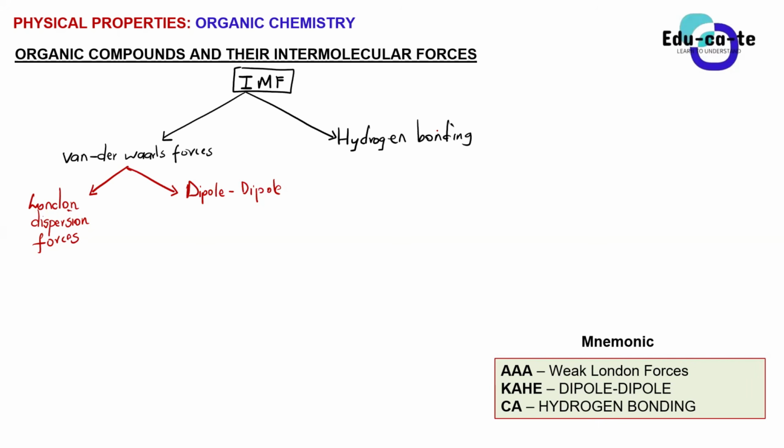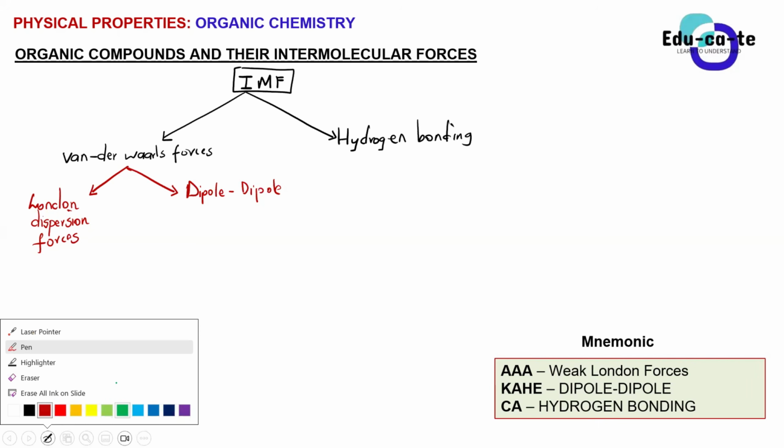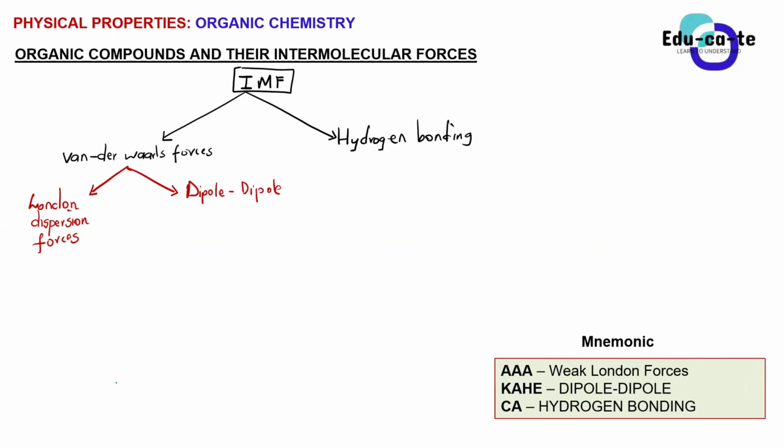So basically, what's most important is for you to know that when it comes to the strength of these intermolecular forces, or the strength of these interactions between molecules, the London dispersion forces are the weakest. The weakest intermolecular forces that we're going to talk about are the London dispersion forces.